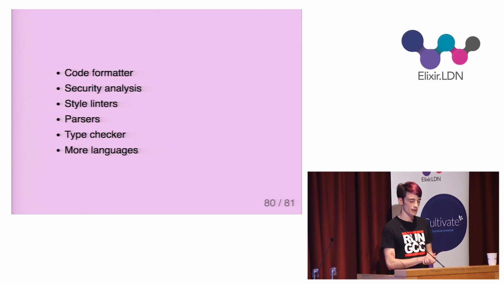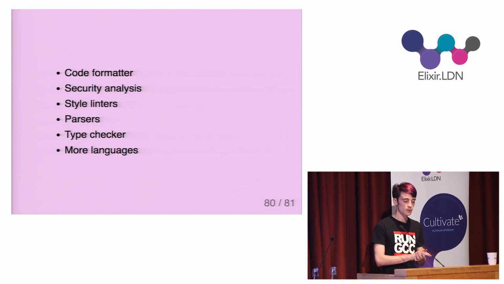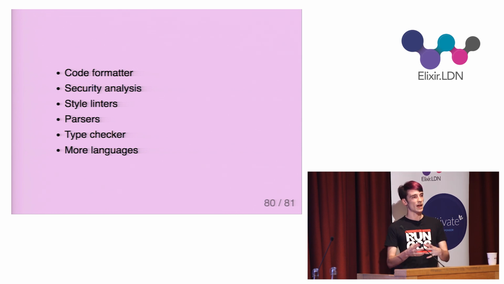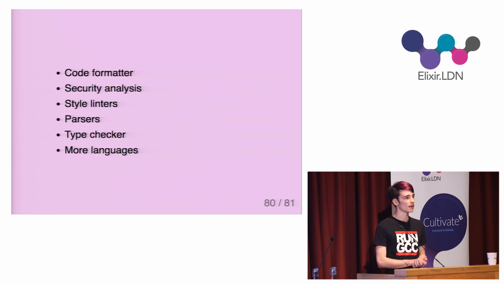So I think it would be really exciting to see more projects that make use of what the ecosystem gives us here. I'd love to see more static analysis tools. I'd like to see a code formatter in the style of Go fmt or elm-format. I think it would also be really interesting to see a language with a powerful ML-style type system on the Beam. Some work has been done here with the MLFE project, and it'd be really great to see that mature and develop into something interesting.